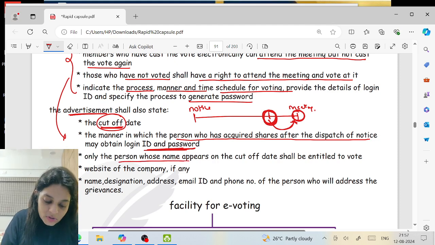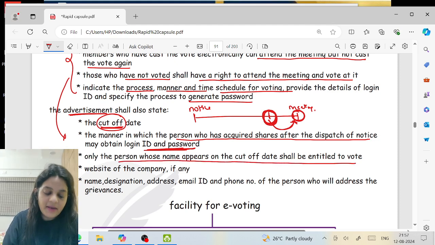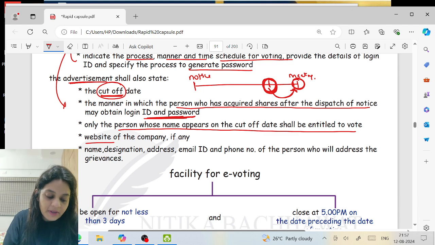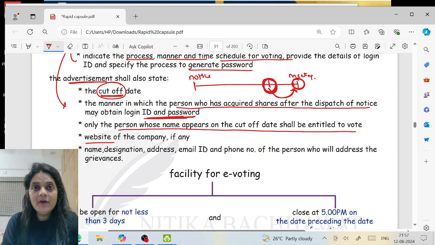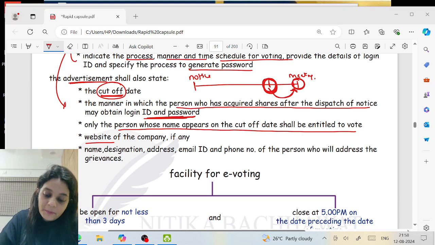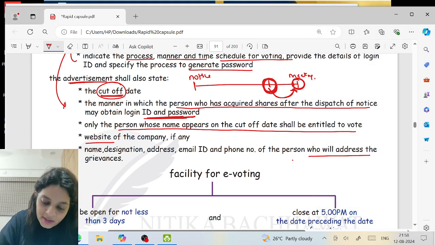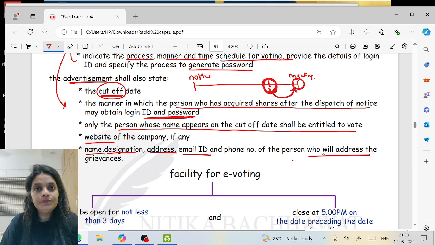Only the person whose name appears on the cutoff date shall be entitled to vote. Website of the company, and in case you're not able to generate your password, you're having any problem, you're not able to vote, the person who will address your grievances, you will give his name, designation, address, and email ID.